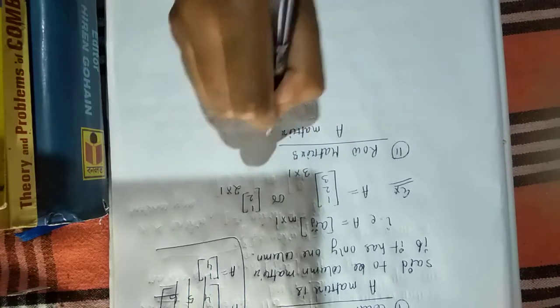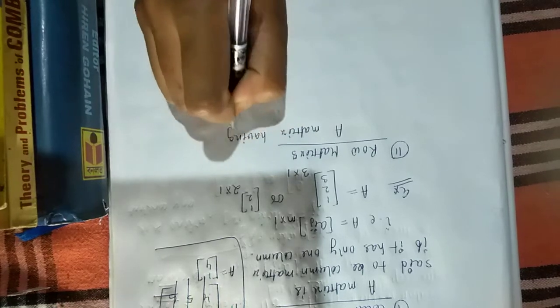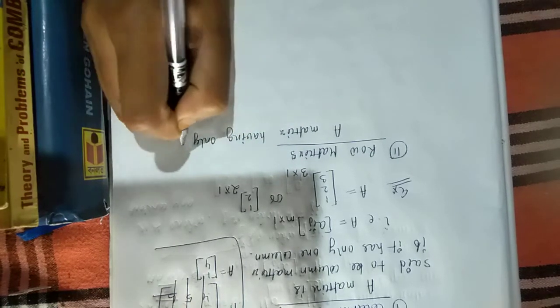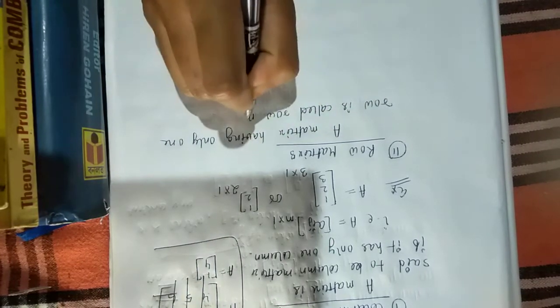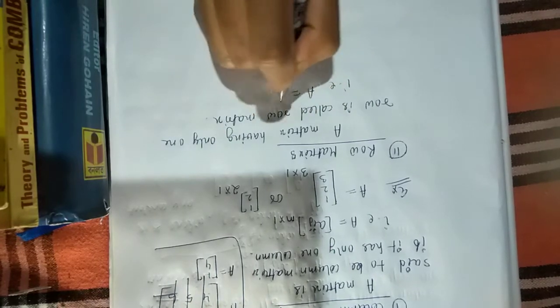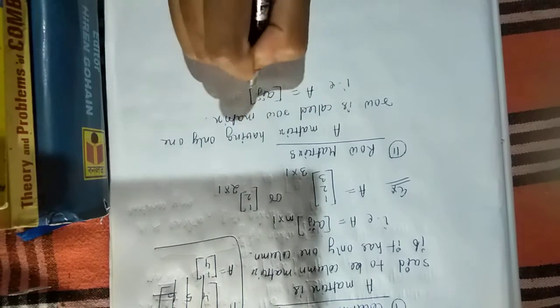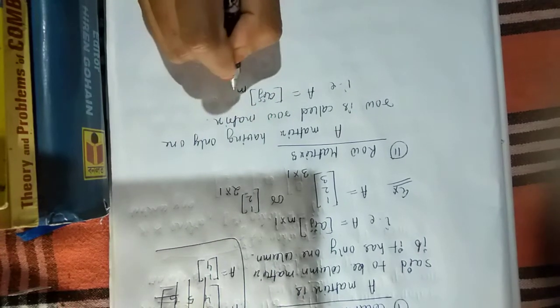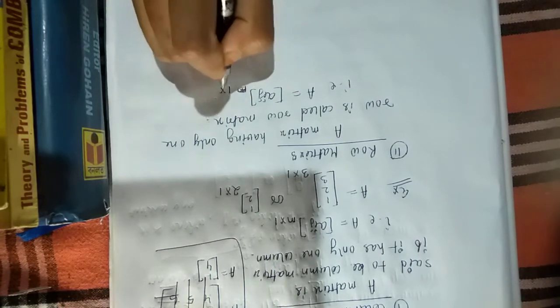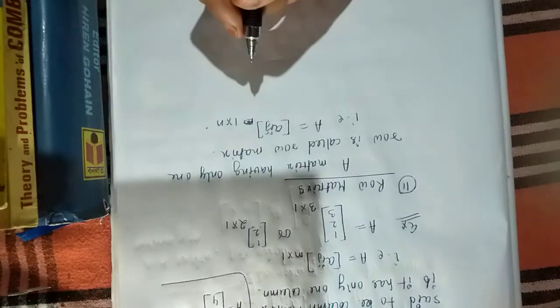A matrix having only one row is called row matrix. That is what? That is A equal to Aij of order what? Only one row but many columns. That is order 1 by n.